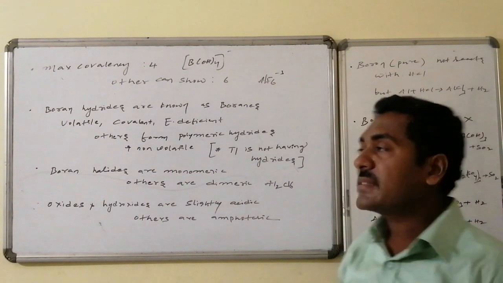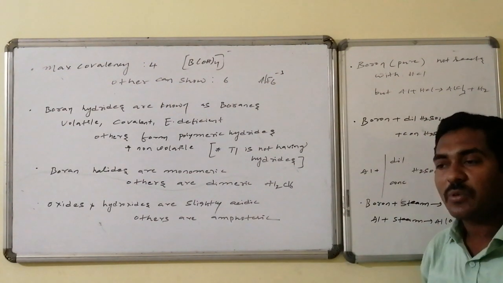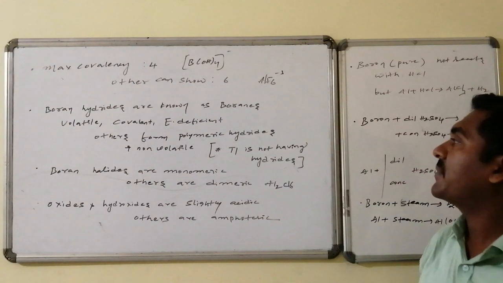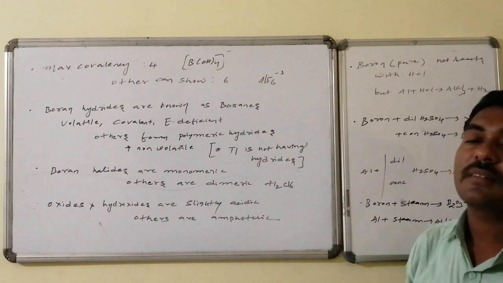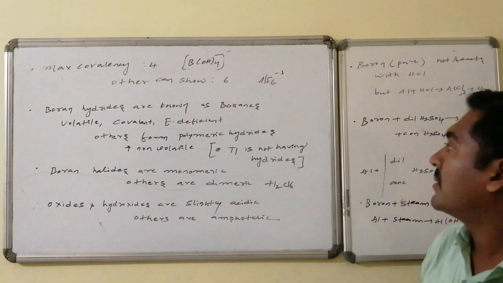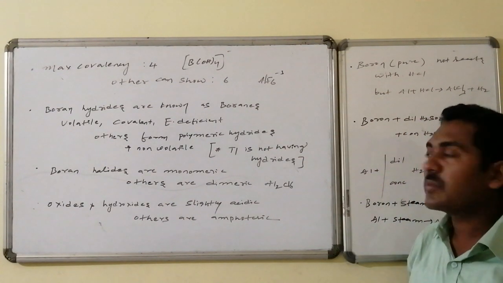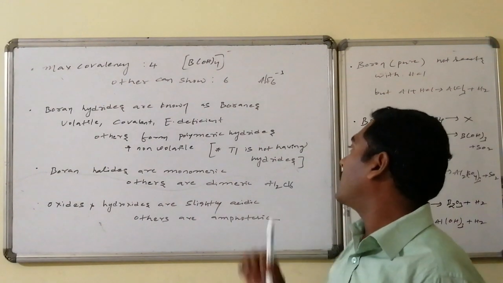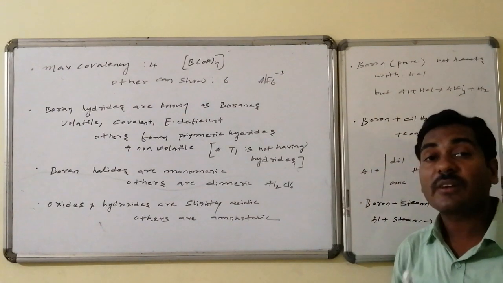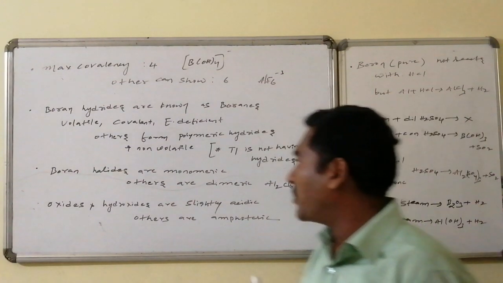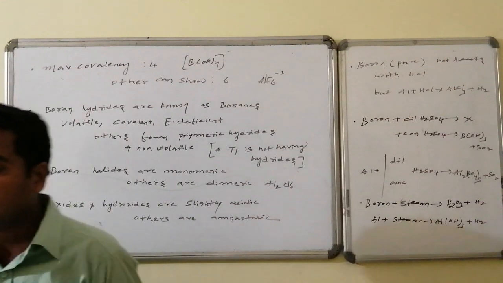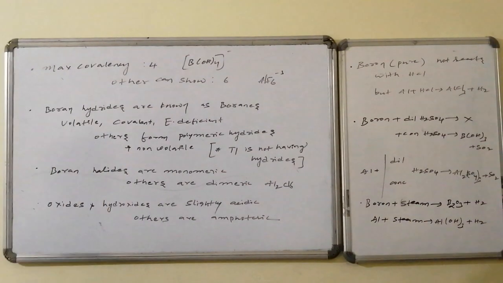Boron hydrides are known as boranes, which are volatile, covalent, electron deficient, whereas the other hydrides are polymeric, non-volatile, and generally solids, whereas thallium does not form any hydrides. Boron halides are monomeric in nature, whereas the others are dimeric.